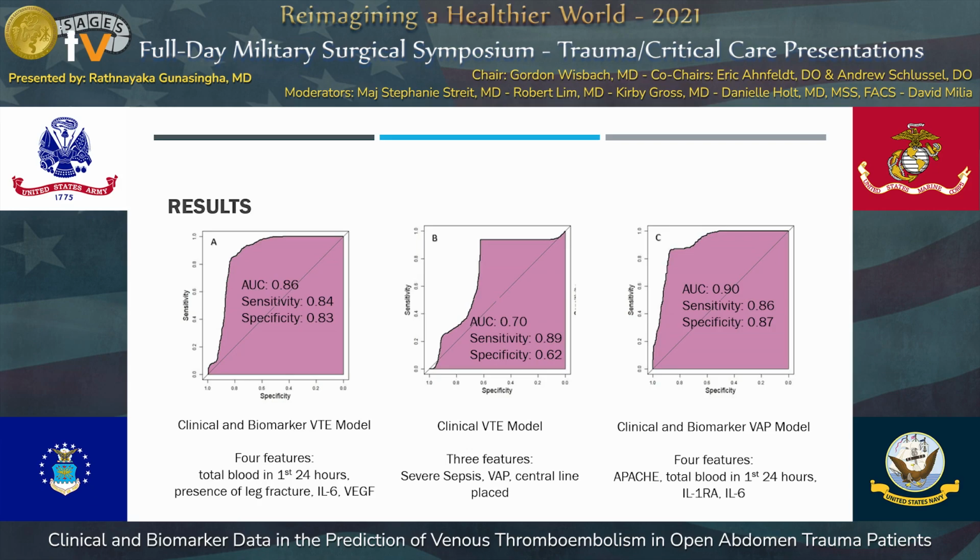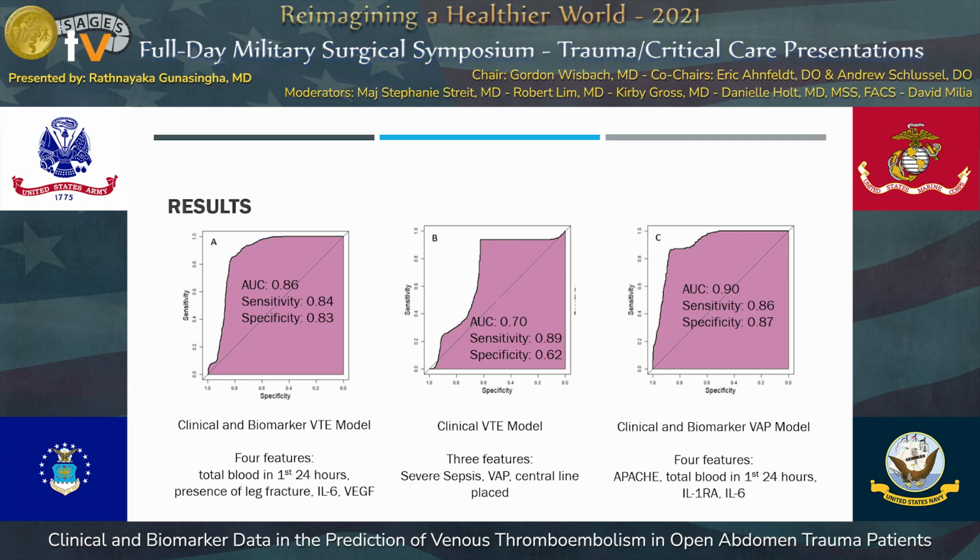Finally, we looked at clinical and biomarker data for VAP and also had a very high AUC of 0.9, and identified 4 features: Apache score, total blood in the first 24 hours, and the 2 biomarkers that were previously mentioned. One thing to note with all of this, these are all serum samples that were collected at the initial operation.